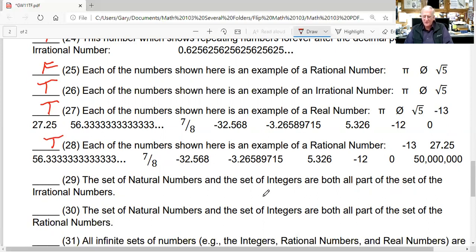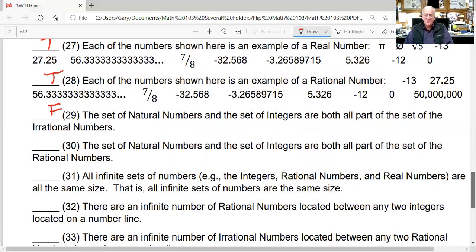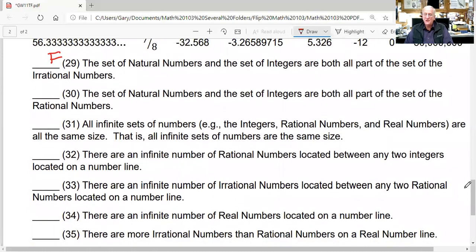The set of natural numbers and the set of integers are both part of the set of irrational numbers. Natural numbers aren't irrational. Integers are not irrational. They're examples of rational numbers. So this statement is definitely false. The set of natural numbers and the set of integers are both part of the set of rational numbers. They can all be expressed as the quotient of two integers. So therefore, that is true.